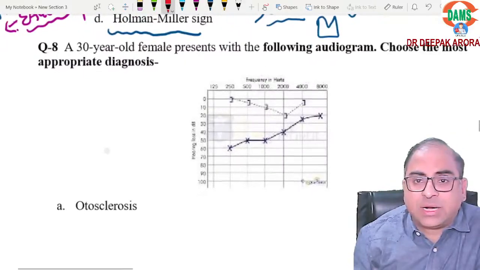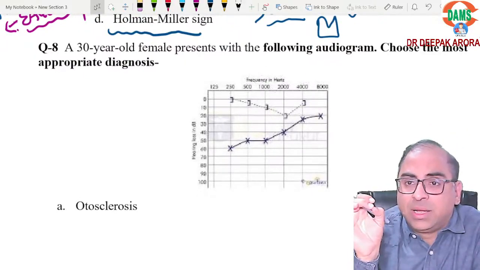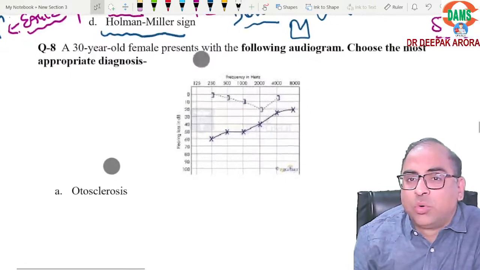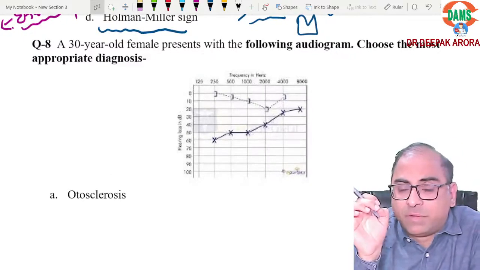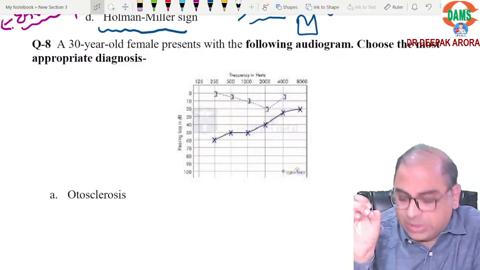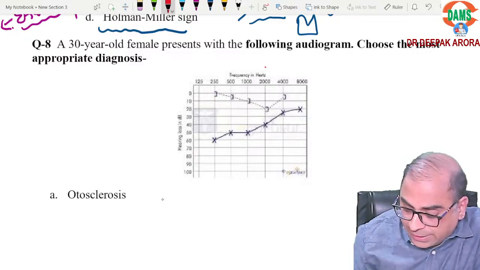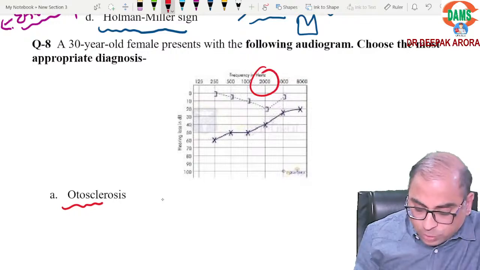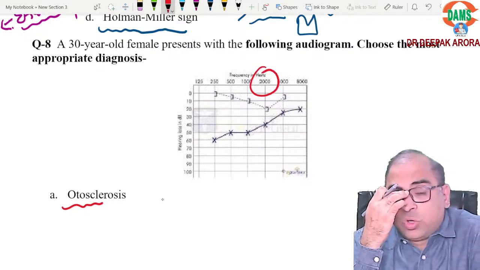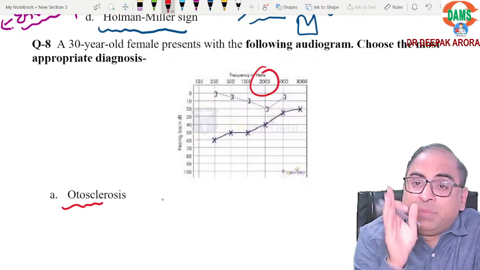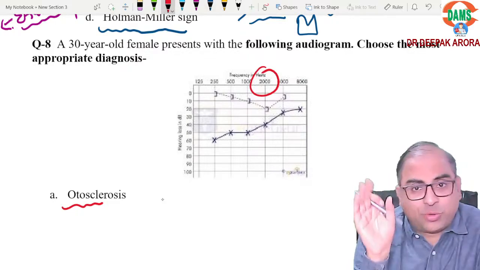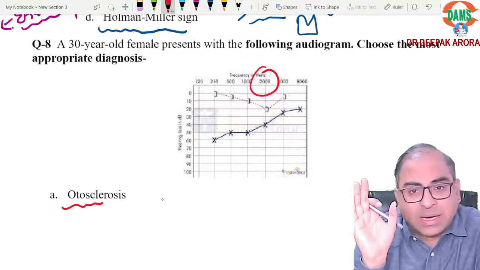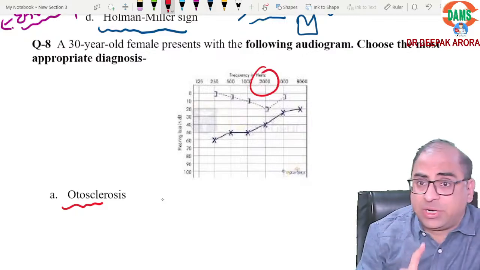Coming on to the next one, 30-year-old female. The word pregnant will be there in the MCQ. We will be going in favor of otosclerosis. Is it clear, beta? Loss at 2000 hertz, that is your otosclerosis. Very important topic. Either they will ask you on otosclerosis, or Meniere's, or acoustic neuroma. One question will come from these. Clear? If pregnant female is mentioned, it is otosclerosis.